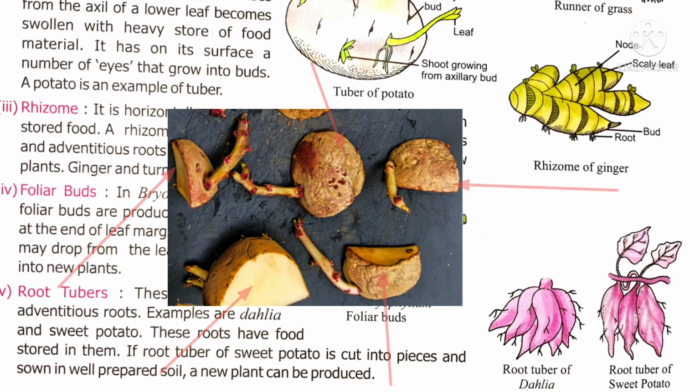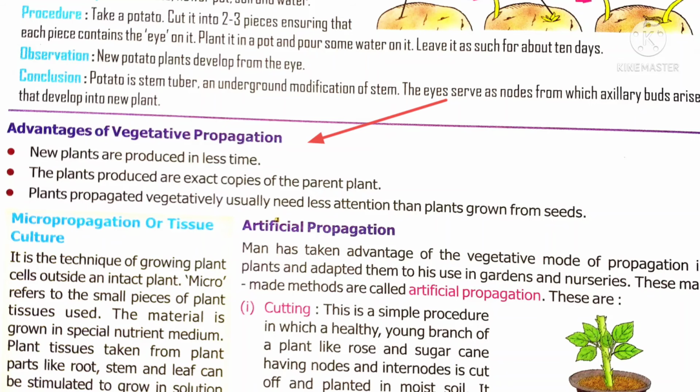Now let us see some advantages of vegetative propagation. New plants are developed in less time through this process. The plants produce an exact copy of the parent plant. Also, less attention is required for plants grown through vegetative propagation than for plants grown from seeds.